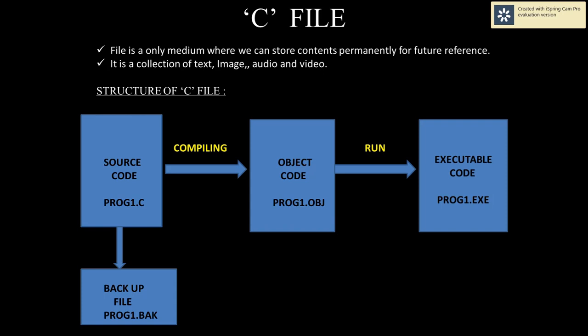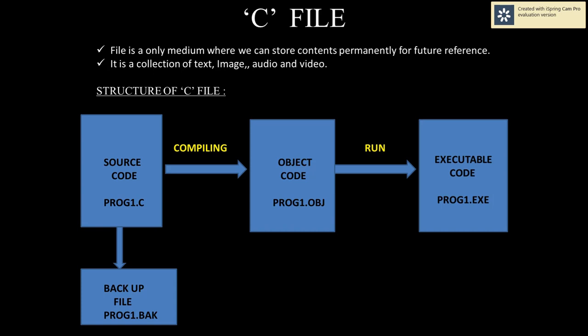Okay, so when we compile our source program or source code, it will convert into object code. The extension will be .obj. Then when we run the program, it will be converted into an exe file. Okay, that's about the C file. Also please remember that when you write a C program, the file extension will be .c.